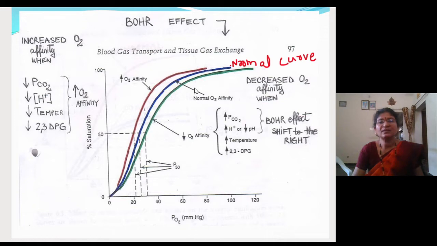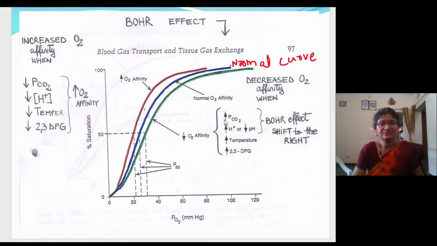So that is called right shift, and this is due to the Bohr effect. What is the Bohr effect? When the acidity of the medium increases, the oxygen will get dissociated from the hemoglobin. More and more oxygen will get dissociated from the hemoglobin. Fine. So this is due to the Bohr effect.